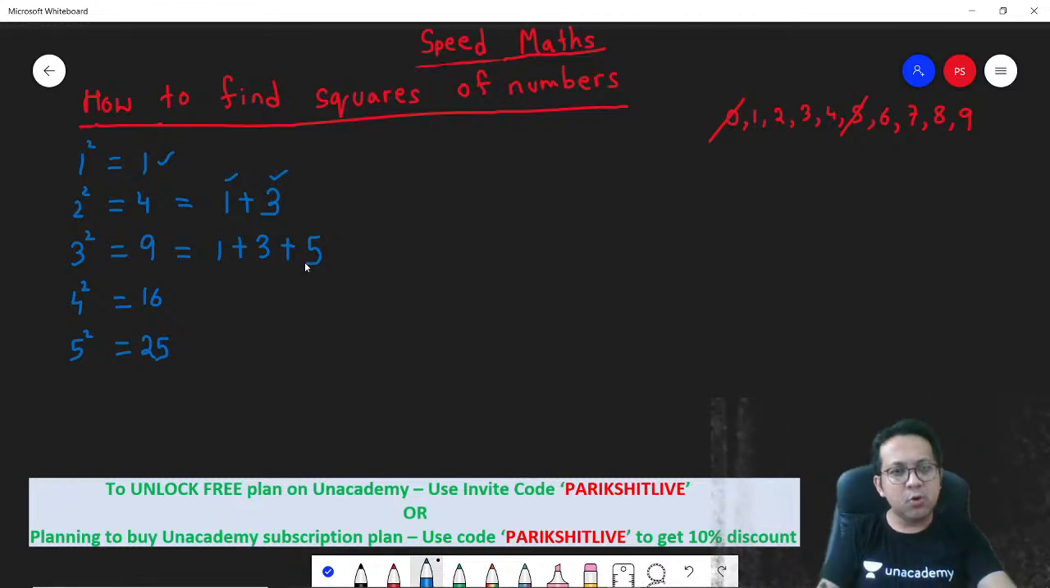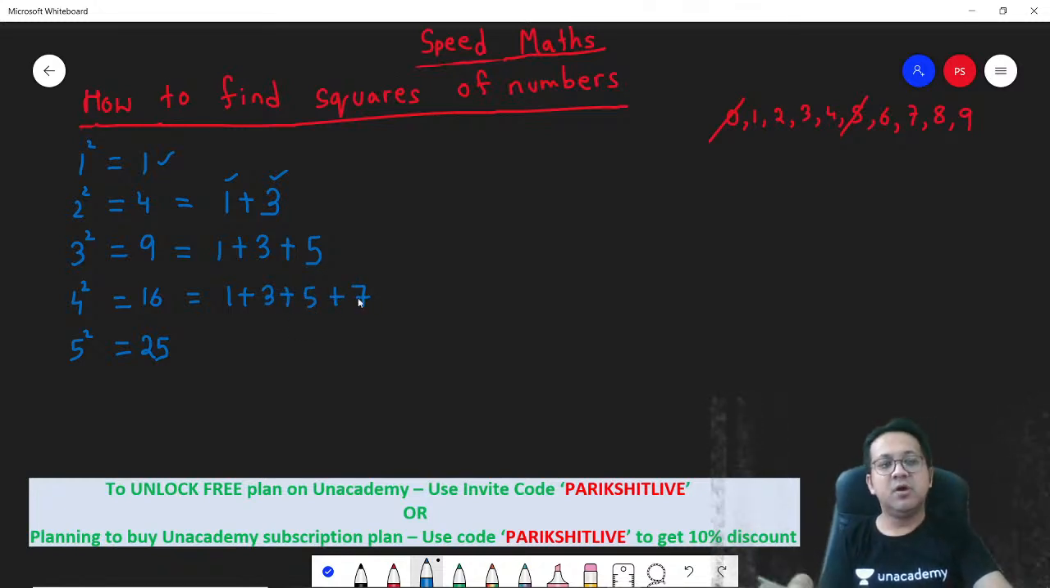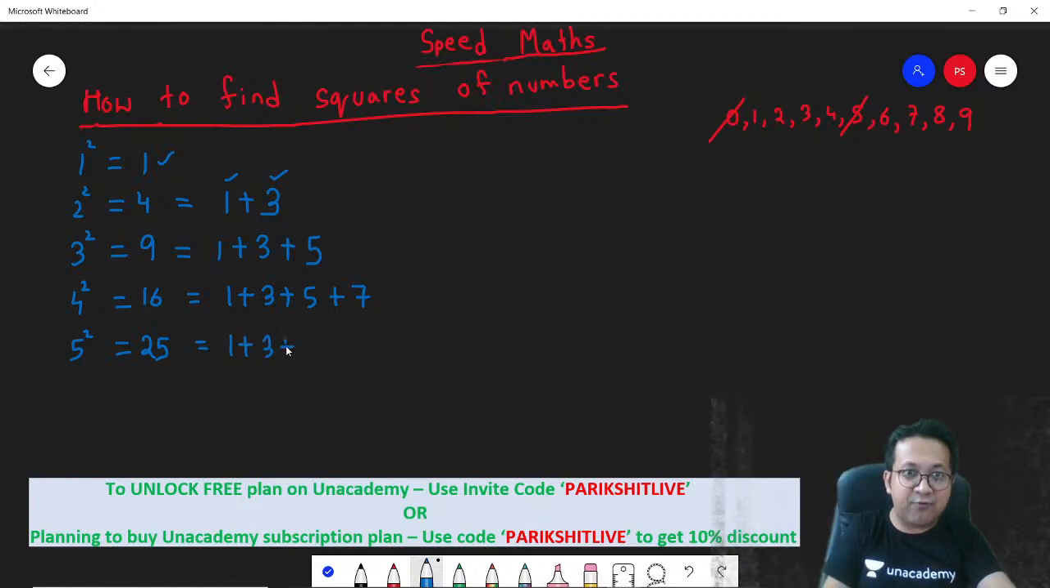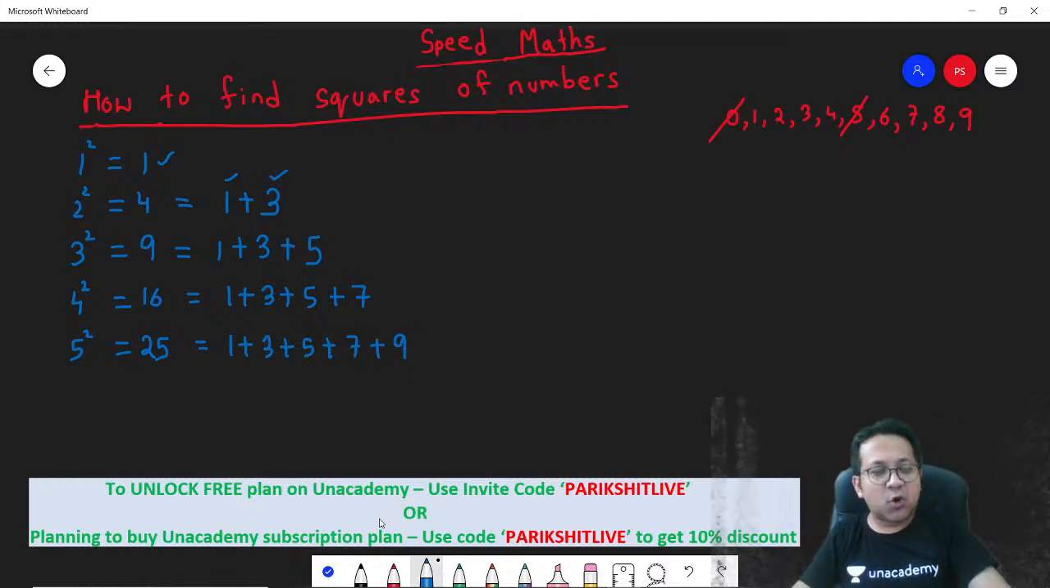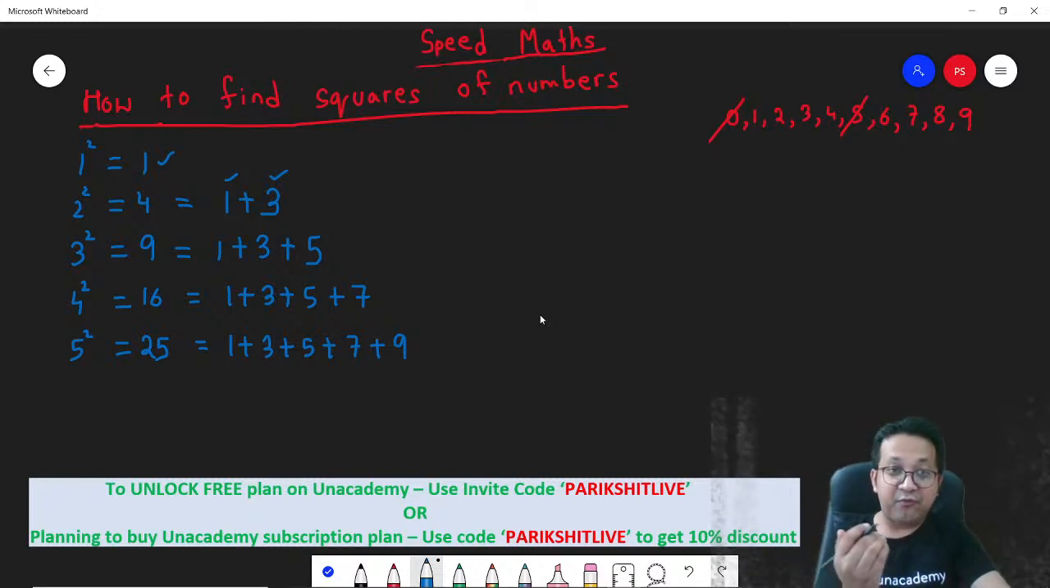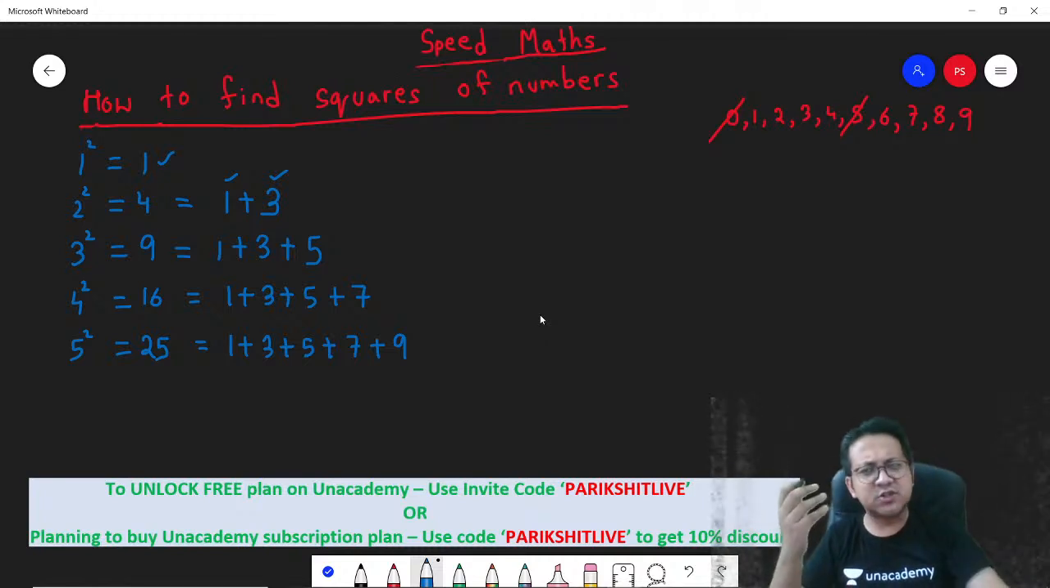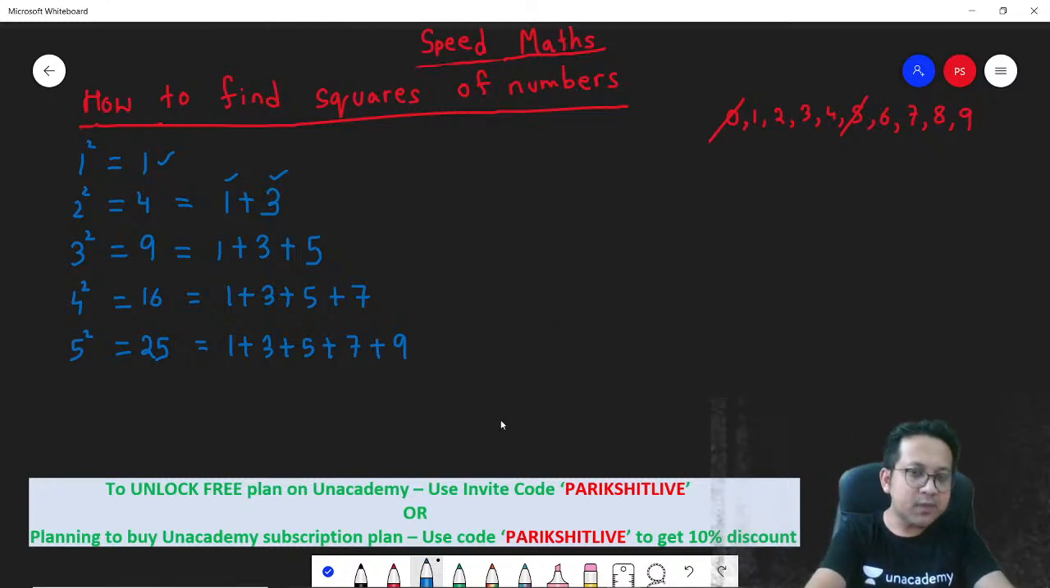3 square is the sum of the first 3 odd numbers, 9. What is 4 square? 4 square is the sum of the first 4 odd numbers, which is 16. 5 square is the sum of the first 5 odd numbers, which is 25. Correct? So I want you to visualize squares as the sum of the first n odd numbers. If it is 6 square, sum of the first 6 odd numbers. If it is 41 square, sum of the first 41 odd numbers. Correct?